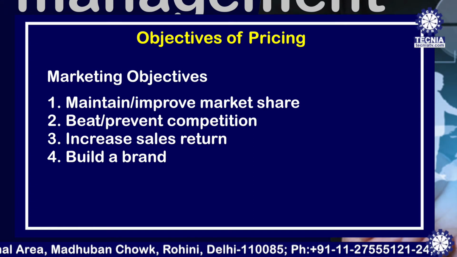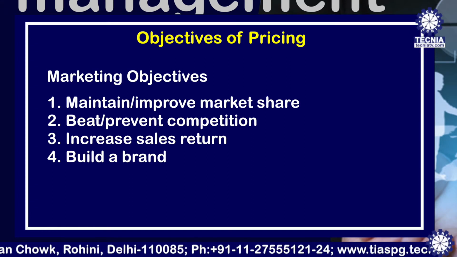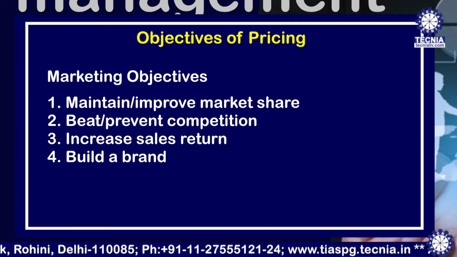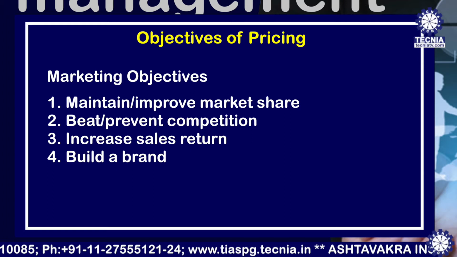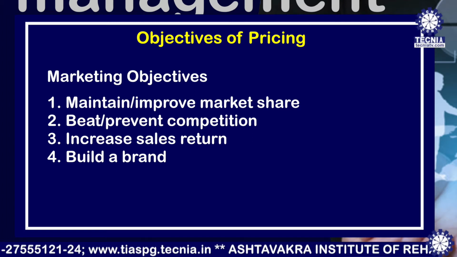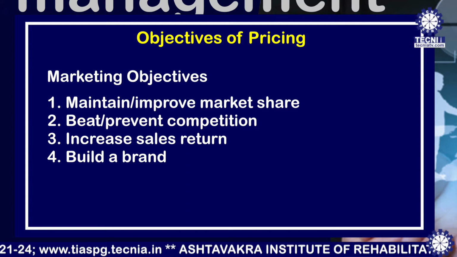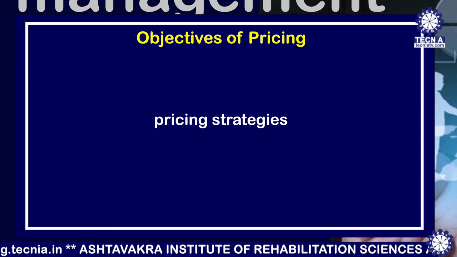Then we'll be discussing marketing objectives, which includes number 1, maintain or improve market shares. Number 2, beat or prevent competition. Number 3, increasing sales return. And number 4, building a brand. Now, let's discuss the pricing strategies.